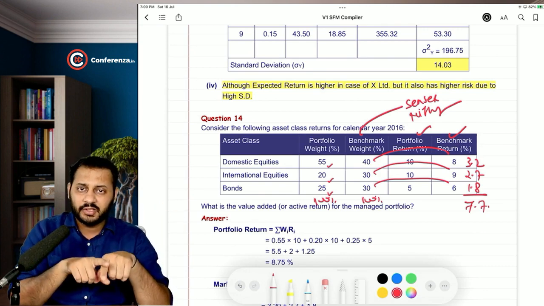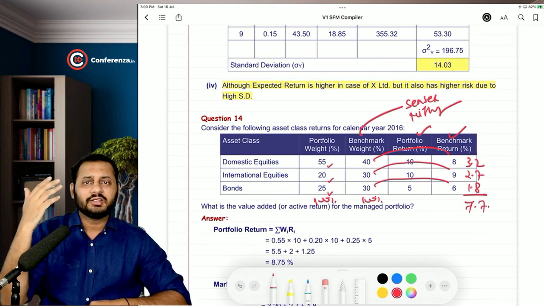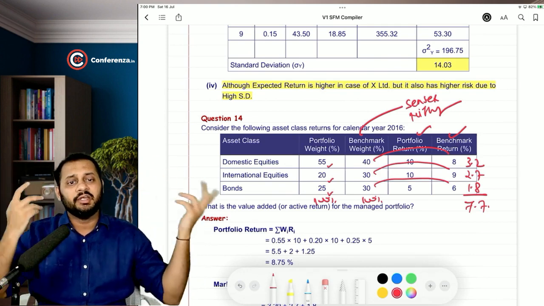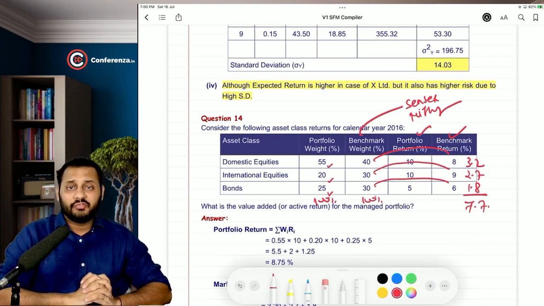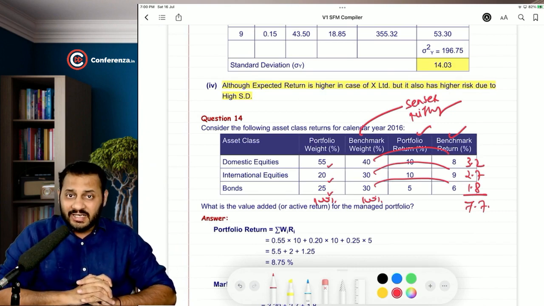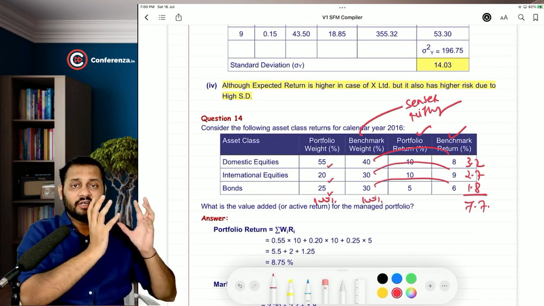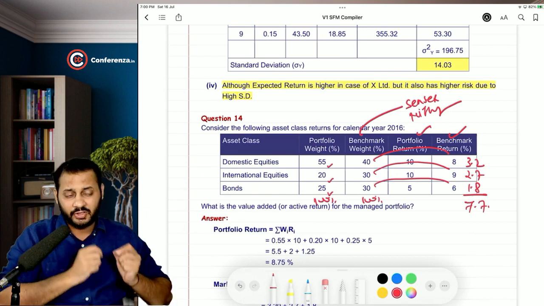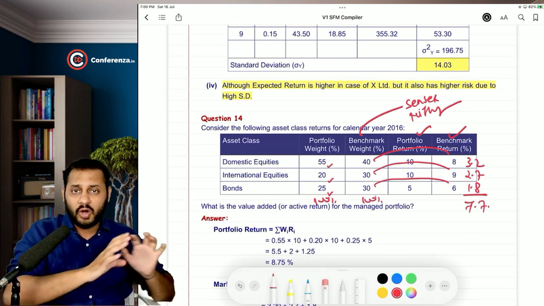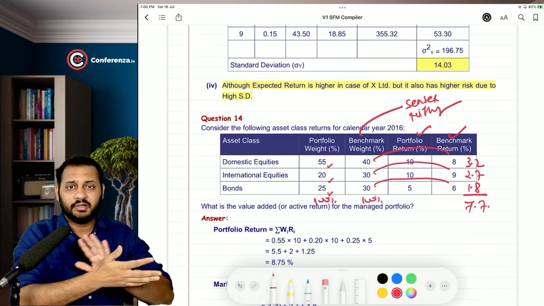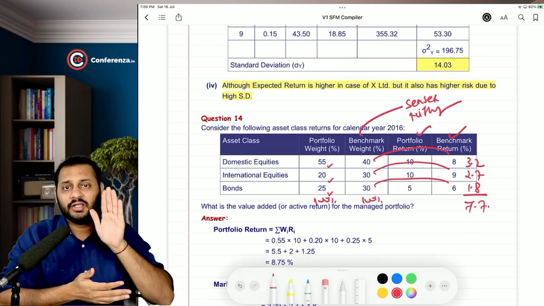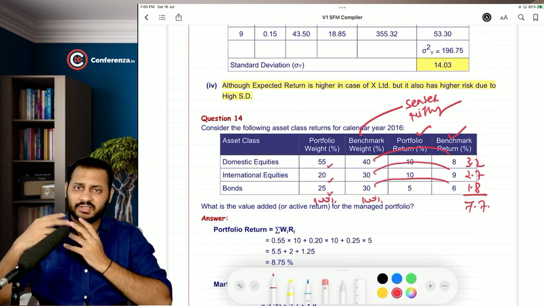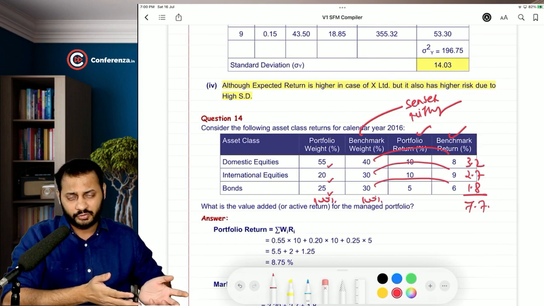If you want to earn the benchmark return, go into the market, find out what the shares included in the benchmark are, invest in all those shares in the same proportion, and you will get the benchmark return. But it takes a lot of effort and time to manage a different kind of portfolio. So that's when we call it an active return, because we are actively involved in it throughout the year. To earn a benchmark return, you don't have to be actively involved all the time. The market will automatically tell you how much you are going to earn. Whatever the Sensex earns, your portfolio will also earn.